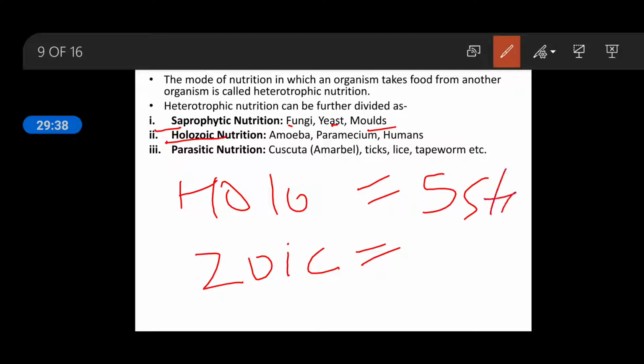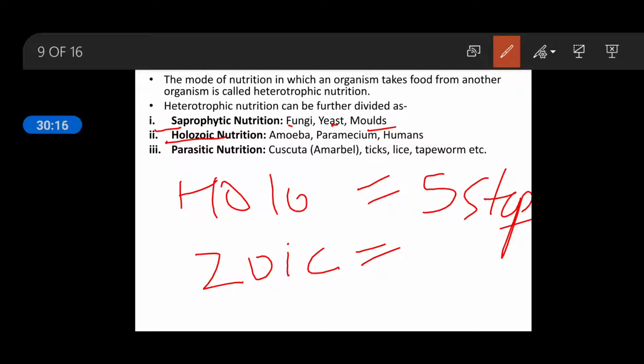Five steps are taking place in holozoic nutrition. The first step is ingestion. Ingestion means taking in of food. The second step is digestion, which means the ingested food is going to break down into smaller pieces, as well as with the help of several enzymes, it breaks down into smaller substances. And the third step is absorption.